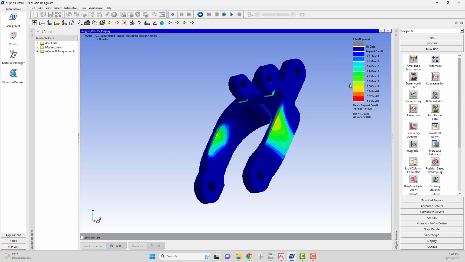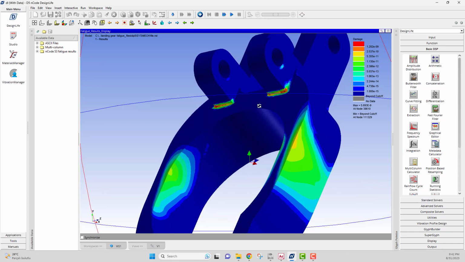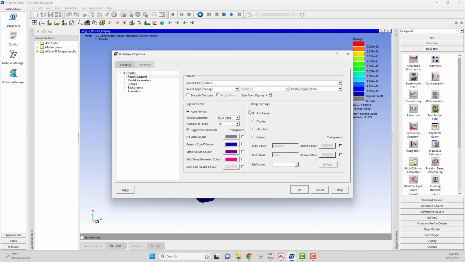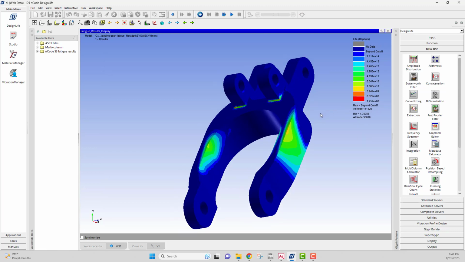Let's see the results. You can see the damage. You can see the critical surfaces here and life. The minimum life is really high, which means there is no fatigue damage on this part, and also we can say that this part has durability to dynamic forces.